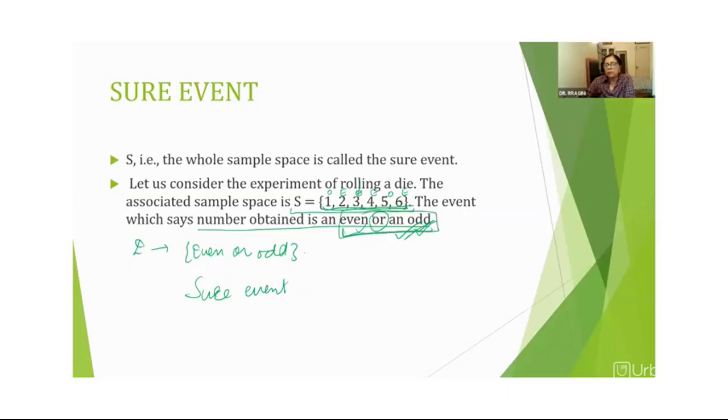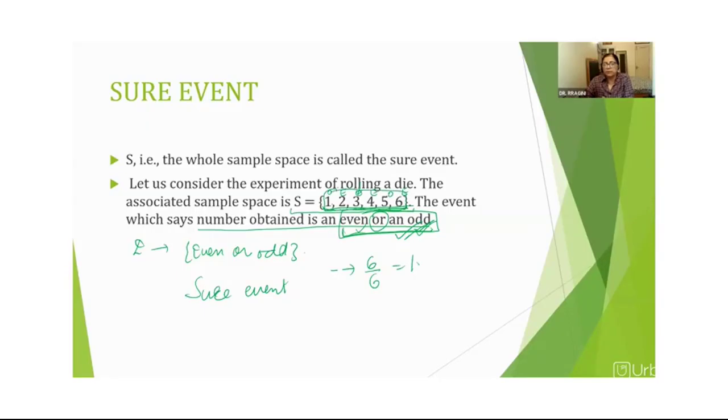Because all the numbers are odd or even, what are the possible outcomes? 1, 2, 3, 4, 5, 6. 6 divided by 6. So the probability here becomes 1, which is 100%. I told you, this event is bound to happen. It will be defined in the way that the sample space is a subset of itself.